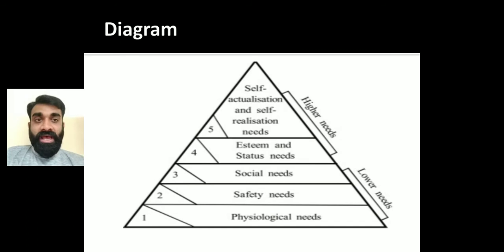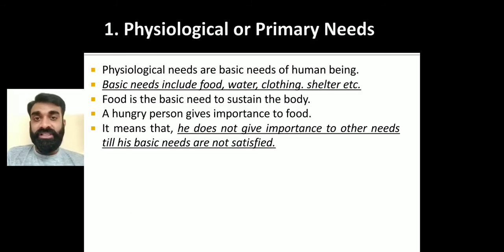Starting with the physiological or primary needs for every person. What are the basic needs? Primary needs, that is food, shelter, clothes. If these needs are satisfied, then the person is going to go for other needs. This comes under the basic needs because every individual who wants to survive, work hard, and live longer needs to fulfill these needs.